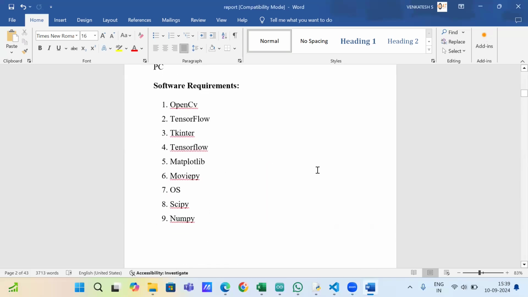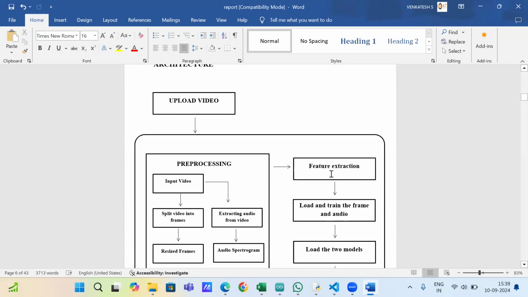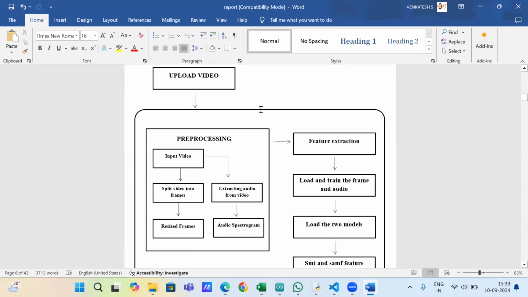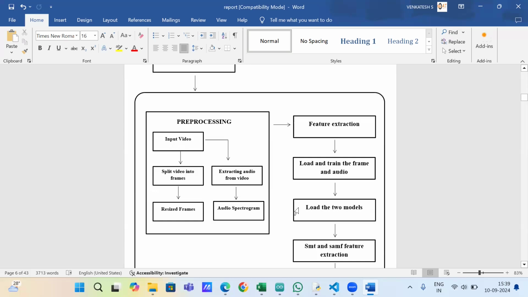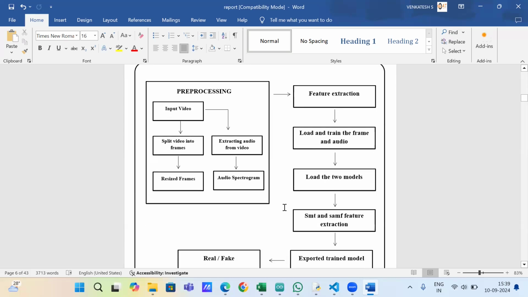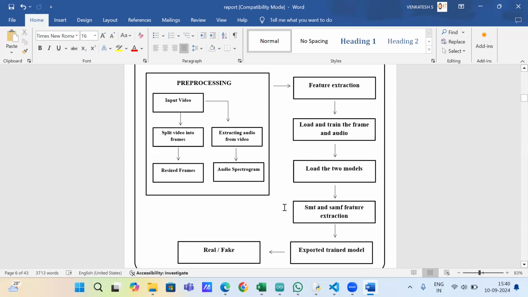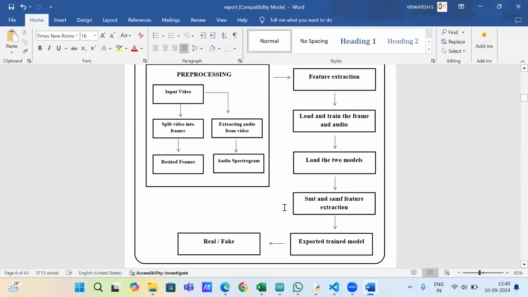And now I'll show you our workflow. Based on this, we are working. First, I will upload my data set here, and then I will process it. In this video, I'm splitting the video into frames and extracting the audio. I'm using pre-processing here. After extracting the audio from the video, I'm converting it into an audio spectrogram for training purposes. Using feature extraction, I'm loading the training model frames and the audio, loading both models, and using deep learning and machine learning techniques like SMT and SAM feature extraction, I've trained the model, and based on that model, I can detect whether the videos are real or fake.